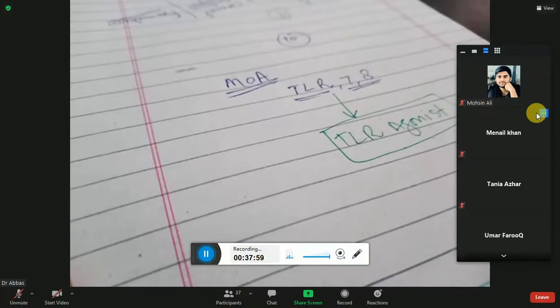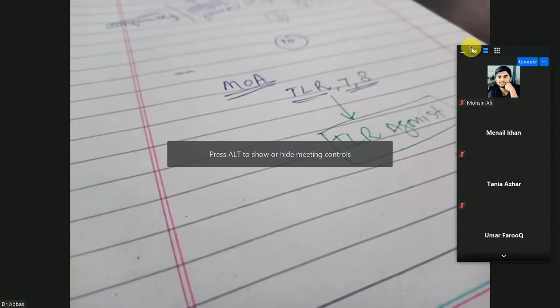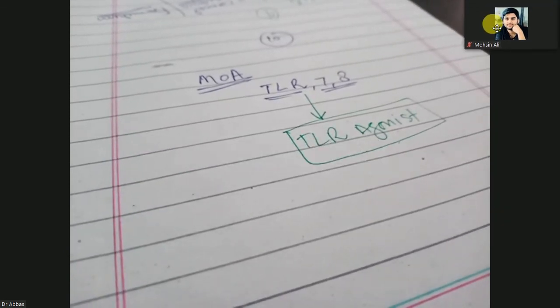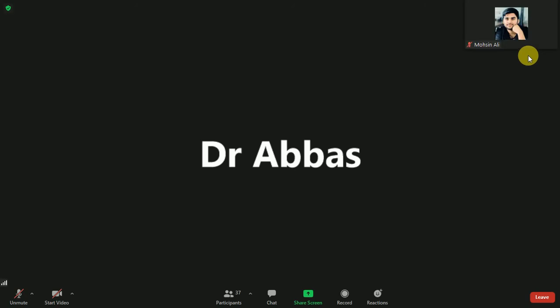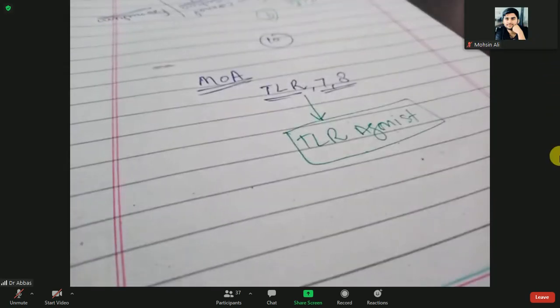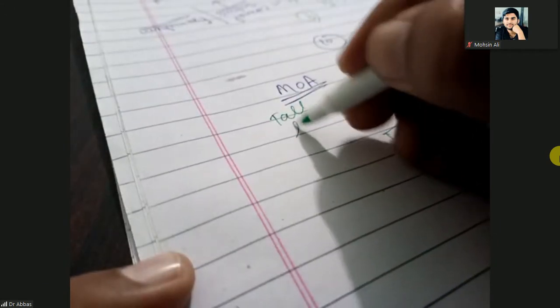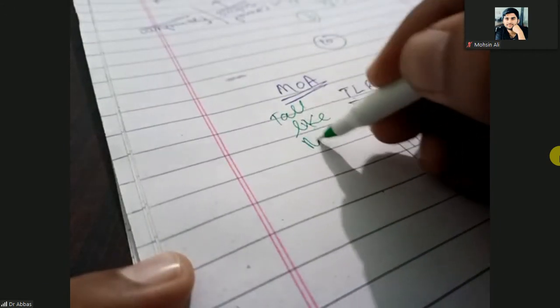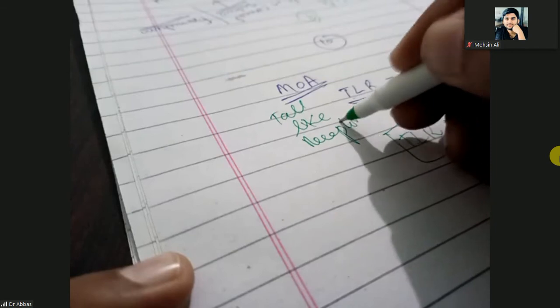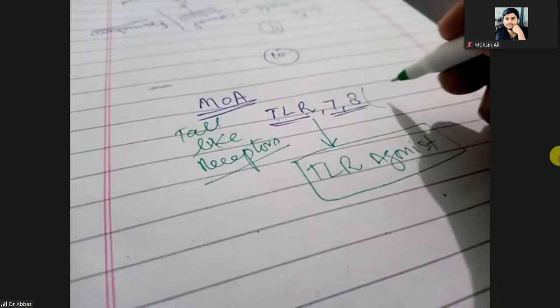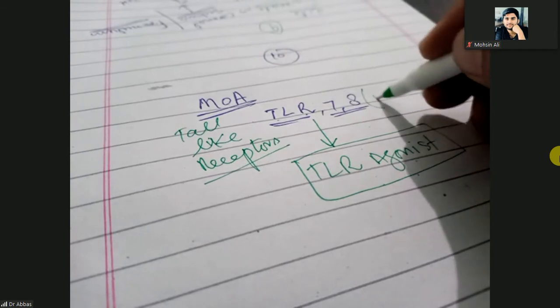So the mechanism of action of imiquimod: it will work on the toll-like receptors, and the toll-like receptors are 7 and 8, and then it improves the immunity.